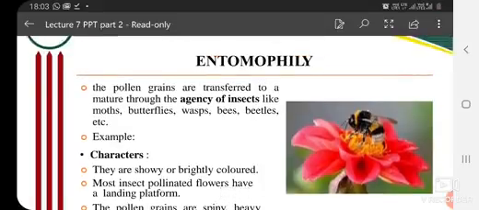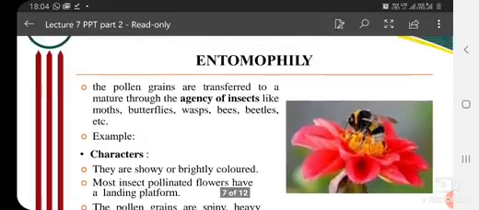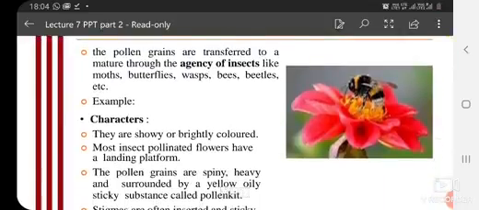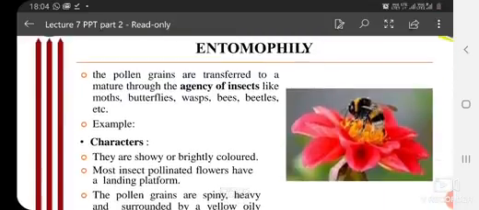Pollination by insects comes under entomophily. So the pollen grains are transferred to maturity through the agency of insects like moths, wasps, bees, beetles, etc. In this image you can see that the honey bee is transferring the pollen.